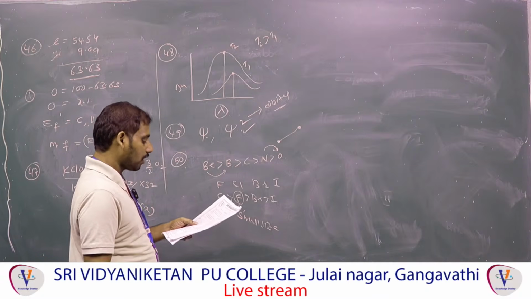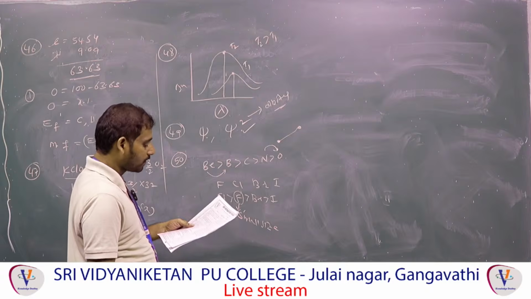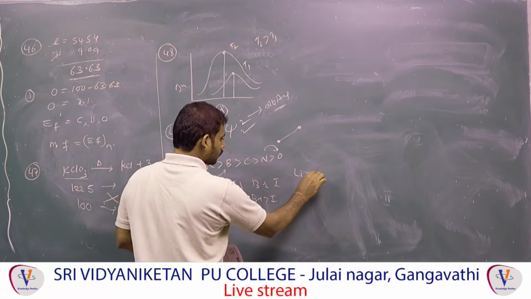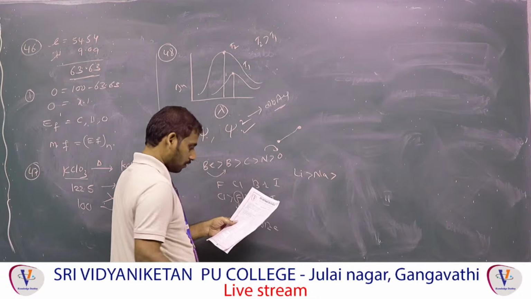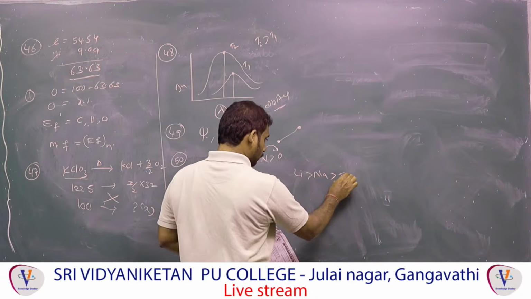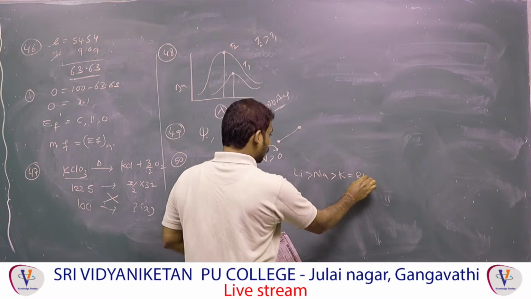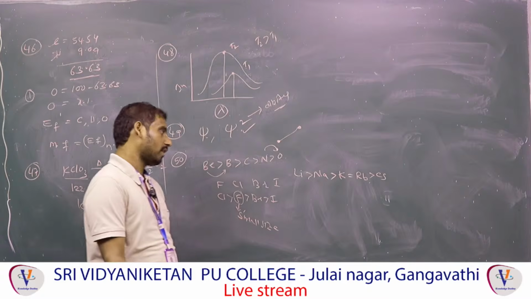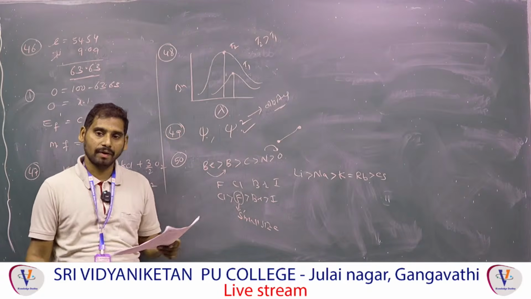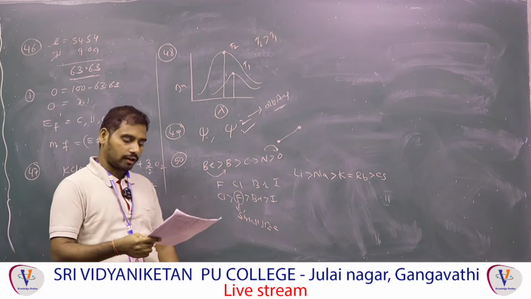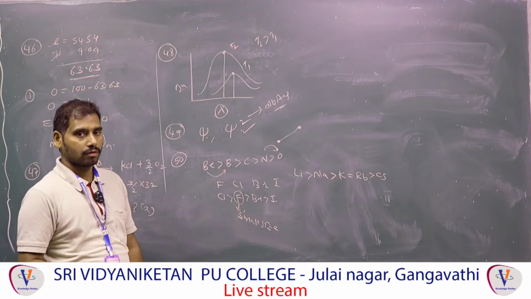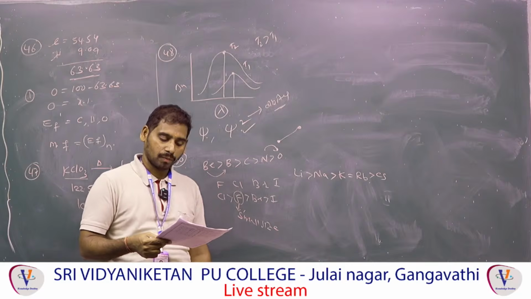Third one, electronegativity value. This is wrong. The one to correct means lithium, sodium, potassium is equal to rubidium, then followed by cesium. This is the correct answer. It is the one to correct, but they are given sodium equal to potassium, that's experimental values. Otherwise, electronegativity value from top to bottom decreases. Ionization enthalpy also from top to bottom decreases.